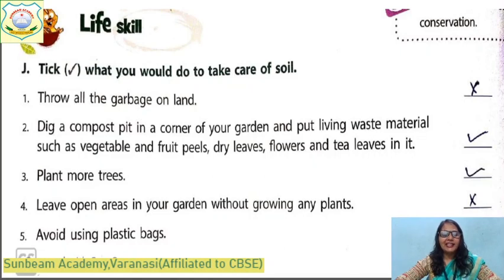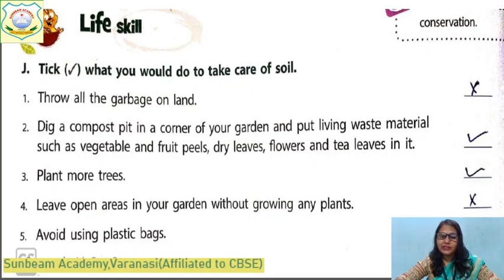Dig a compost pit in a corner of your garden and put living waste material such as vegetable and fruit peels which come from your home as waste. If you make any food product, extra things come out, right? Dry leaves, flowers and tea leaves go in it. Yes, of course, it is true. We will take care.